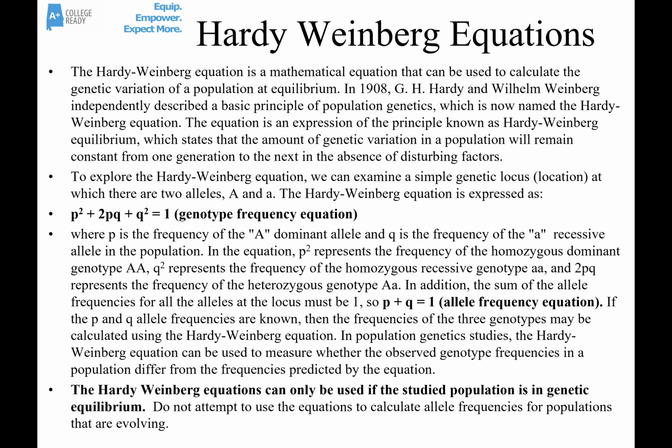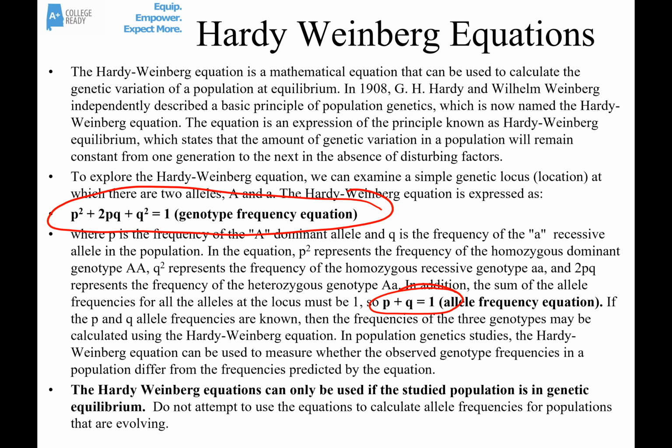So they came up with this, the basic Hardy-Weinberg equation. And we also are going to deal with this one right here. In this equation, P stands for the frequency of the dominant allele. Q stands for the frequency of the recessive allele. Together, those frequencies, which you want to work out in decimal form, add up to be 1.